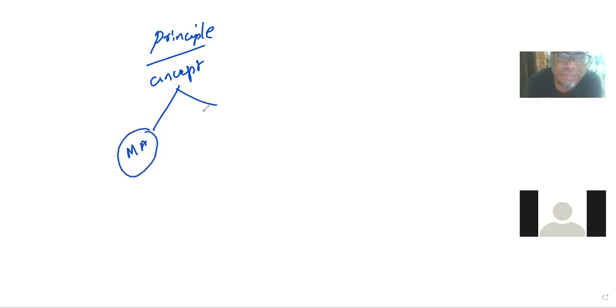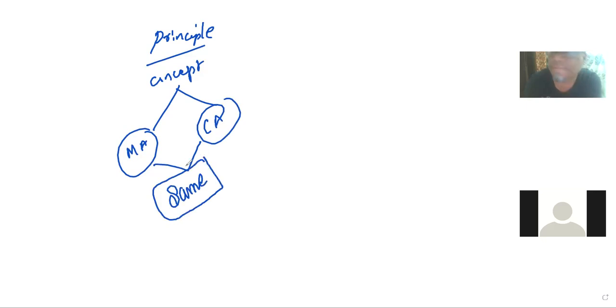One is the principles or the concept. The concept, whether it is a manual accounting system or a computerized accounting system, is the same.